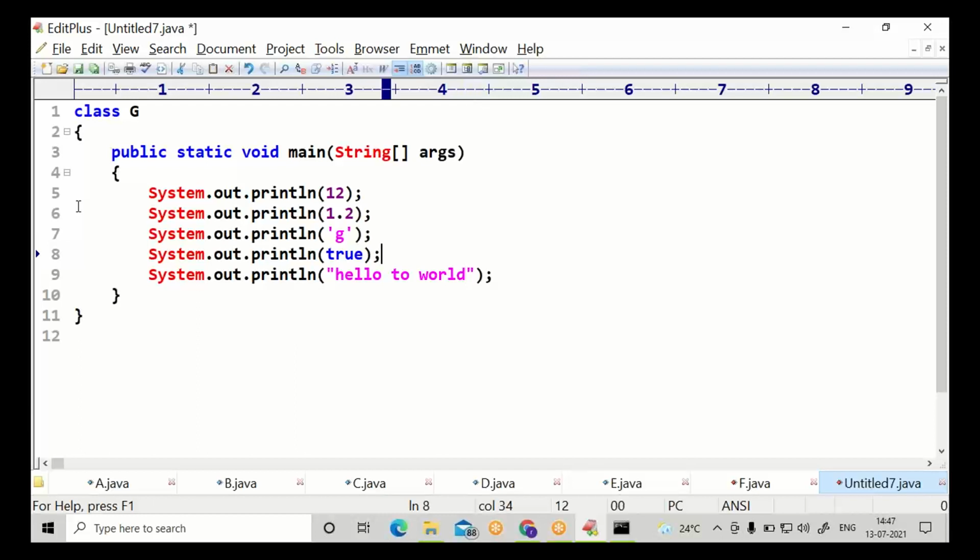You can also describe each line through a single line comment. You know single line comment already. Int literal, this is the commented content. Double literal. Char literal. Boolean literal.